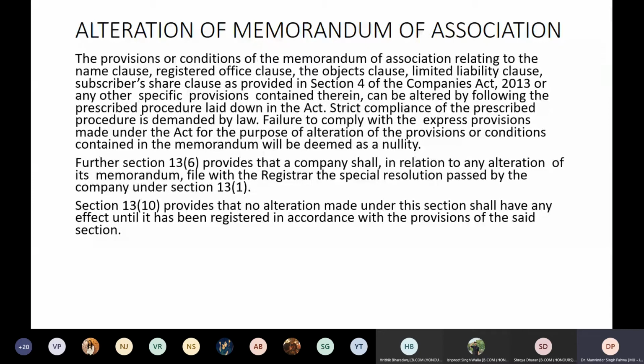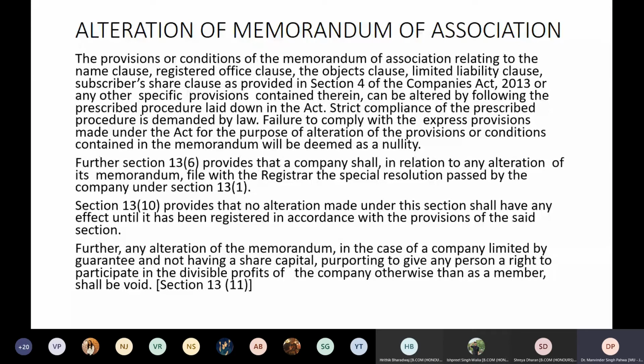So the resolution which you have given to the ROC along with the proper form, duly filed and signed, electronically signed, you have to file the form, and only then, unless it is registered, you cannot take action for the changes which you are proposing. So it has to be under the provisions of the Act, and it should be properly registered. Until the changes are registered, they will not be applicable.